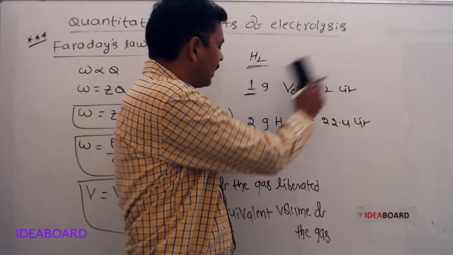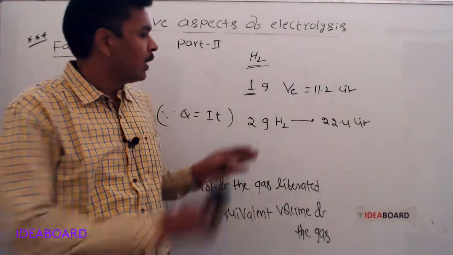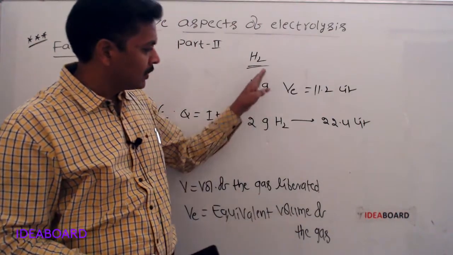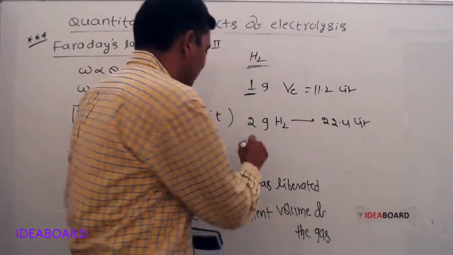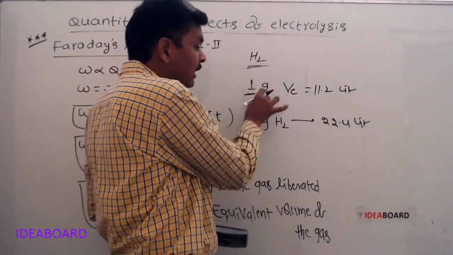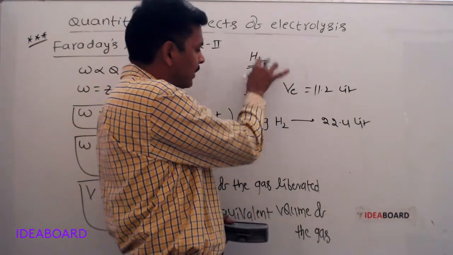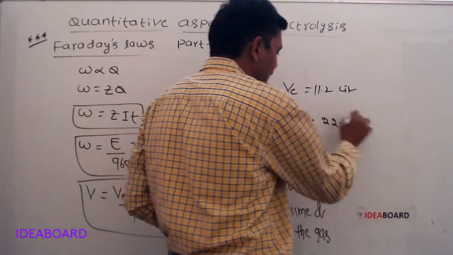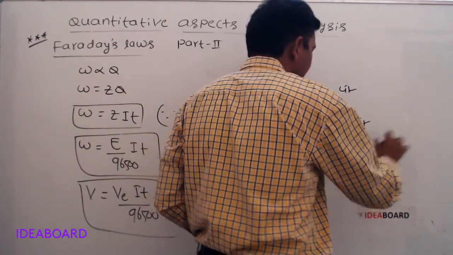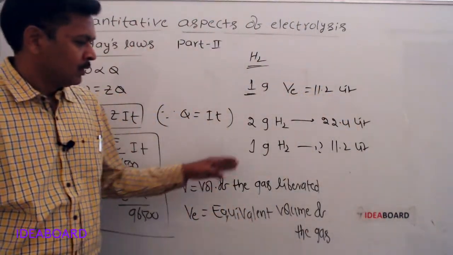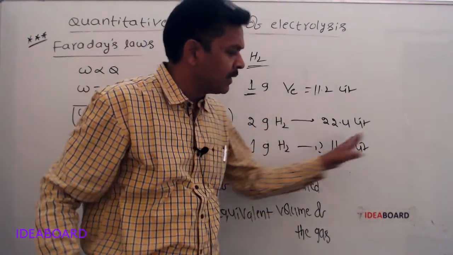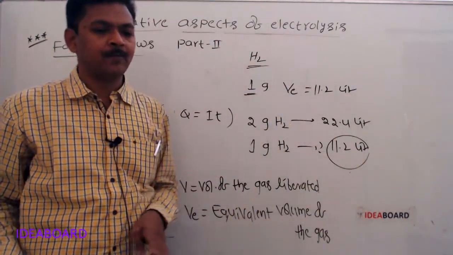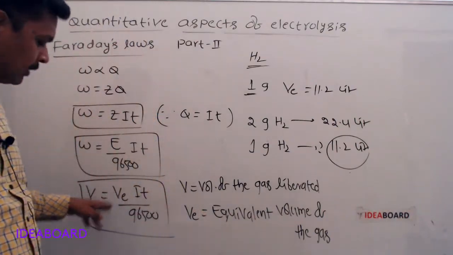One mole of hydrogen means its molecular mass, 2 grams. 2 grams of hydrogen can occupy 22.4 liters. Then the equivalent weight of hydrogen is 1. Then 1 gram can occupy how much? Half of this, 11.2 liters. 1 gram of hydrogen can occupy 11.2 liters, which is nothing but the equivalent volume of hydrogen.